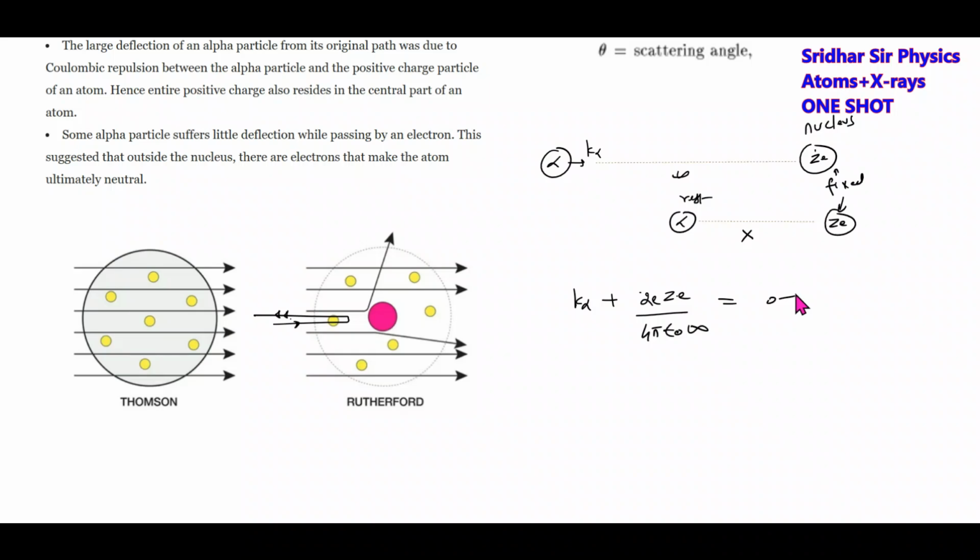Equal to, finally it comes to rest, 2e Ze by 4 pi epsilon naught x here. So kinetic energy of alpha particle is equal to 2Ze squared by 4 pi epsilon naught x. This is the distance of closest approach.